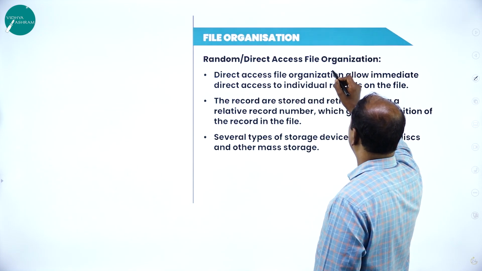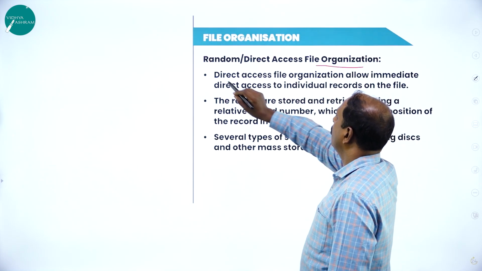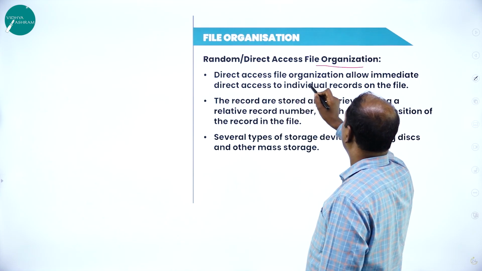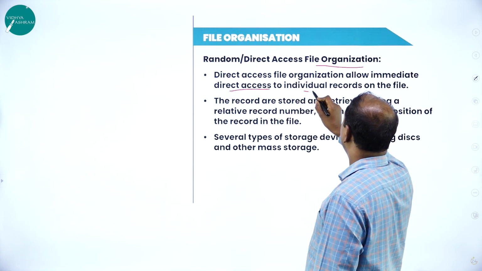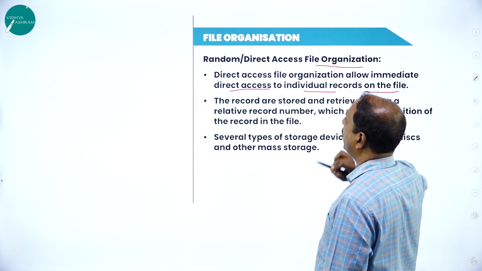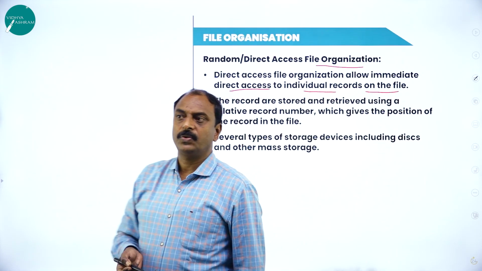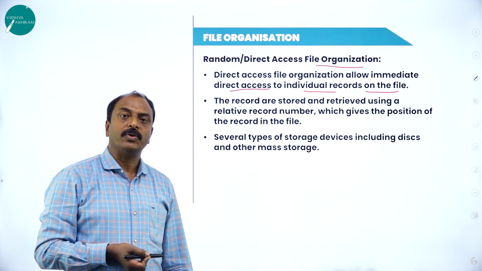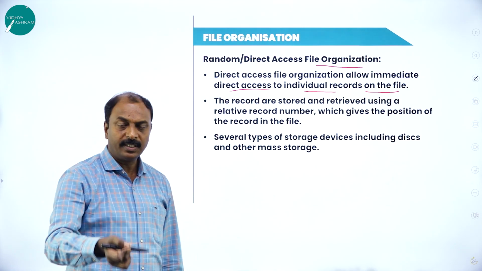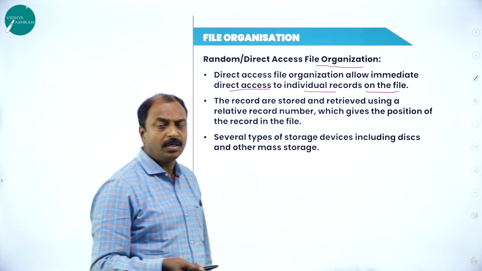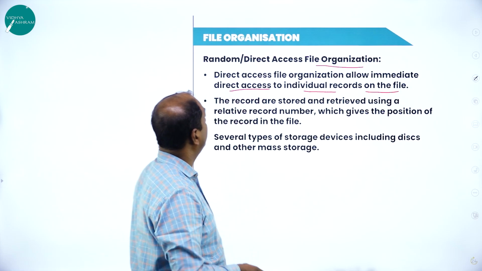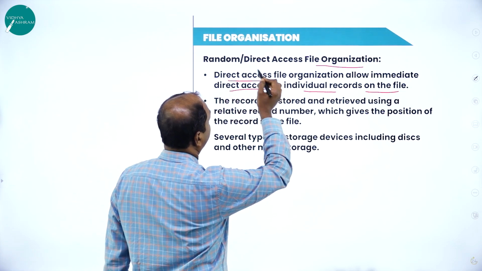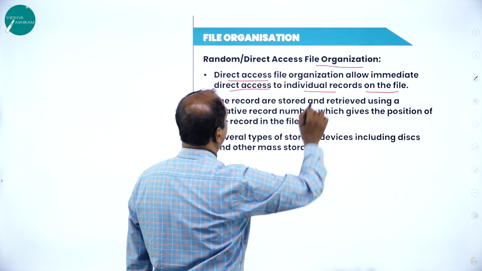Random or direct access file organization. Direct access file organization allows immediate, direct access to individual records in the file. If you look at the previous one, there we have to access the records one after another, meaning you have to process the first record, then access the second record. But in this one, the user can access the records directly.